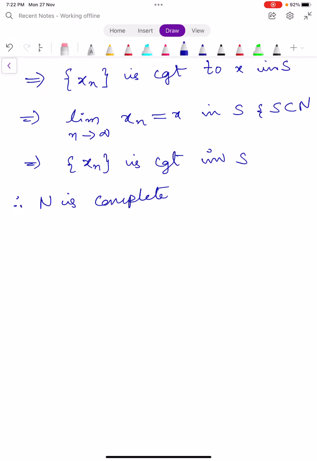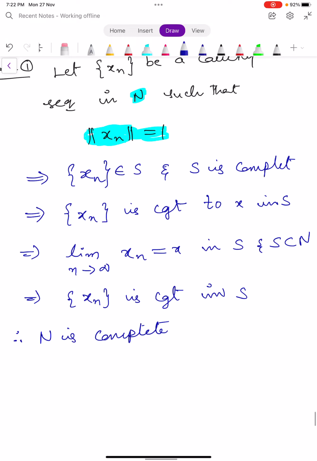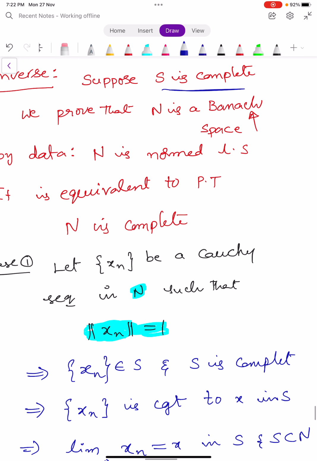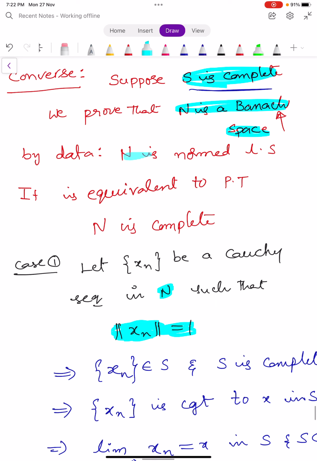In this case, our aim is also the same. You have to show that N is complete. I repeat this part. Observe that we assume that S is complete. We have to prove that N is a Banach space. Our aim is to show that N is a Banach space. By the already given data, capital N is a normed linear space. So it is equivalent to prove that N is complete.